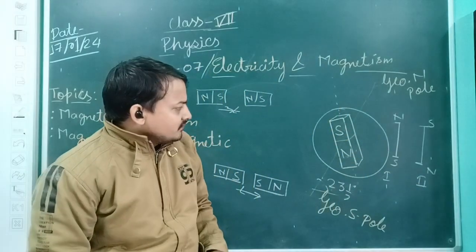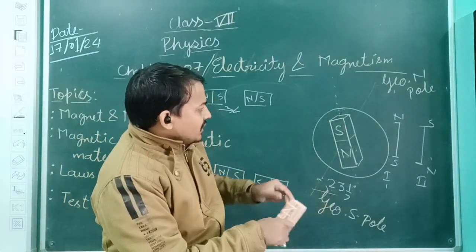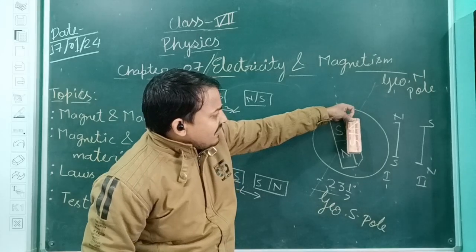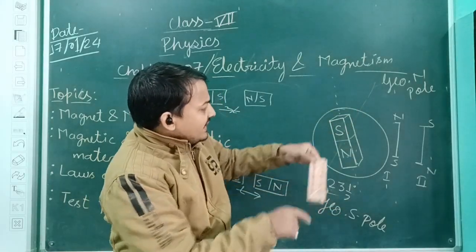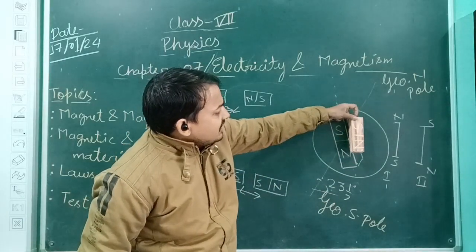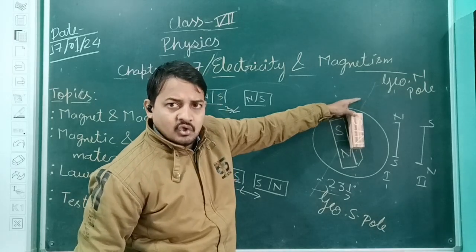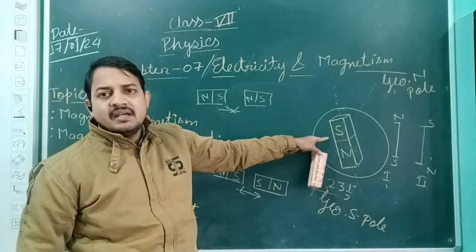Now see, in the first condition where I have placed it like this, towards the magnetic north side I have placed the north pole. This is correct. Or in the second condition, where I have placed the magnetic south side towards the geographical north side. So how can you identify? With the help of the bar magnet which is present in the earth.